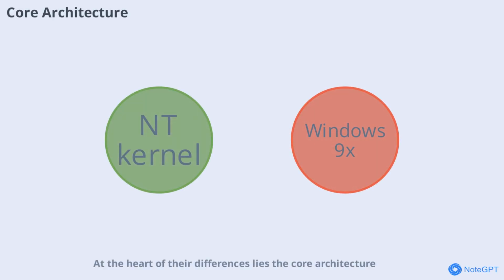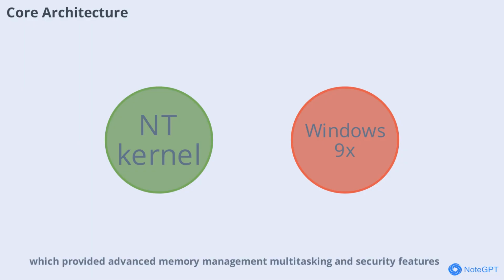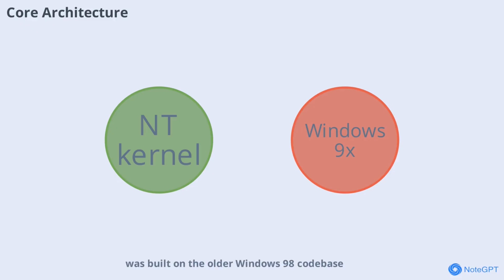The heart of their differences lies in the core architecture. Windows 2000 was based on the NT kernel, which provided advanced memory management, multitasking, and security features. This made it highly reliable for professional use. Windows Me, however, was built on the older Windows 98 codebase, prioritizing compatibility with consumer hardware and software. While this made it accessible, it also meant less stability compared to Windows 2000.